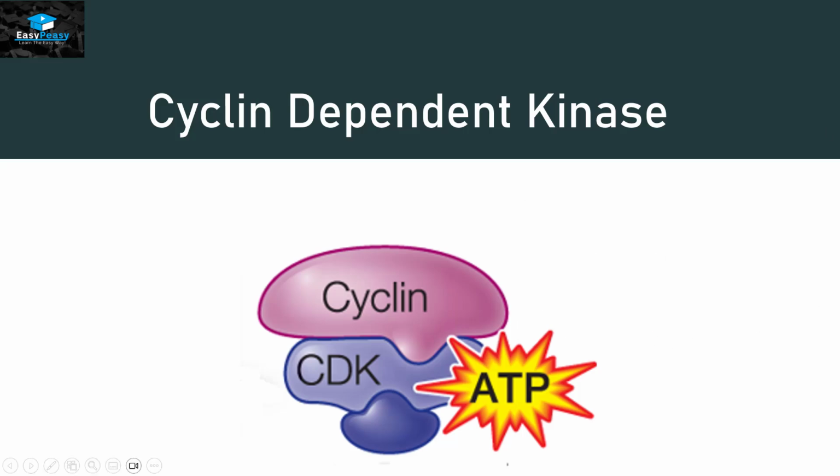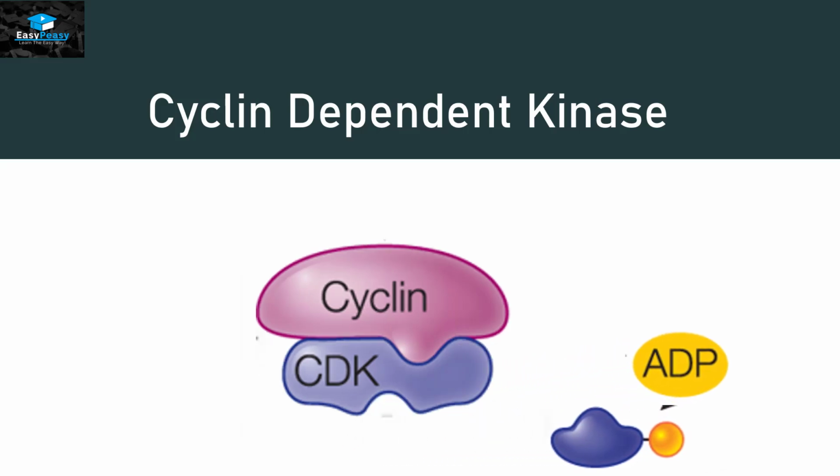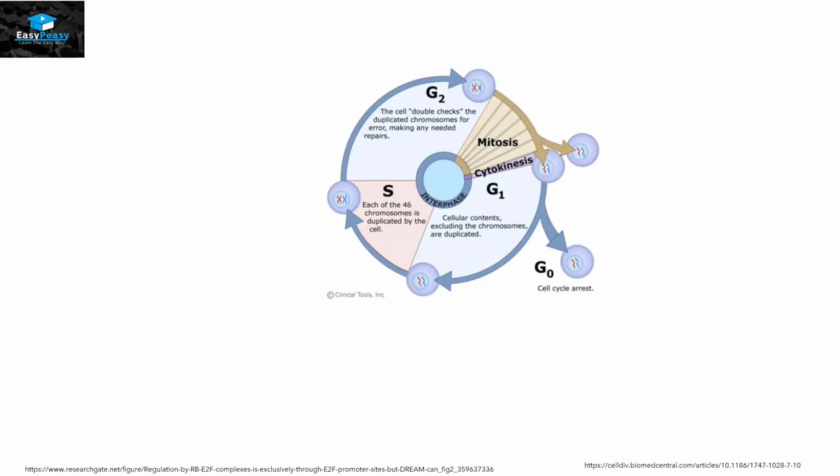So ATP converts itself into ADP, attaching a phosphate group to this substrate, and then they can go away from this enzyme like this. Okay, so this is the general idea of how the regulation of each checkpoint is going to be done. Now let's discuss specifically one restriction point and see how they are going to regulate that checkpoint.